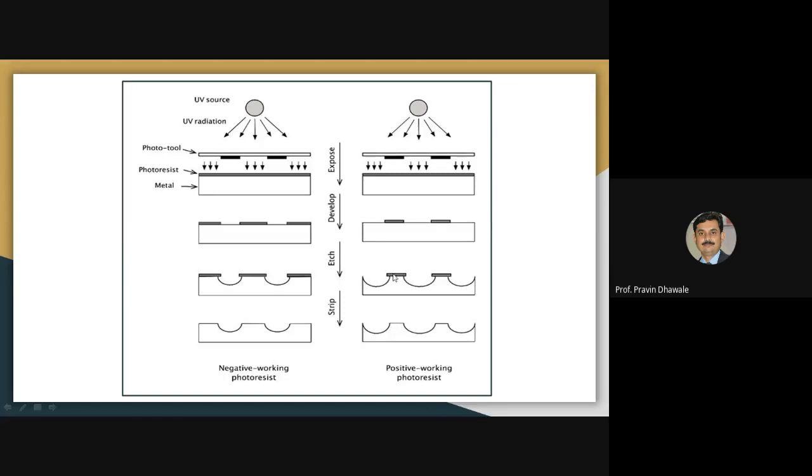And after that, we remove this stencil or maskant from this workpiece. So it is a positive working photoresist. If you are observing certain kinds of kitchens where we require to visualize a letter or any symbol above the surface of the workpiece, at that time we go for the positive working photoresist.